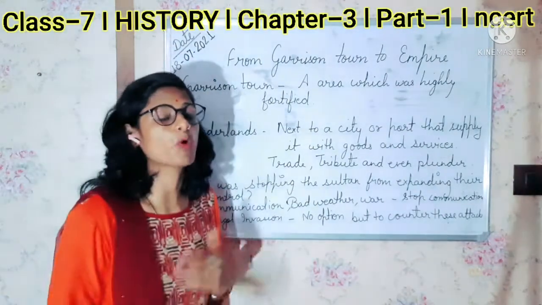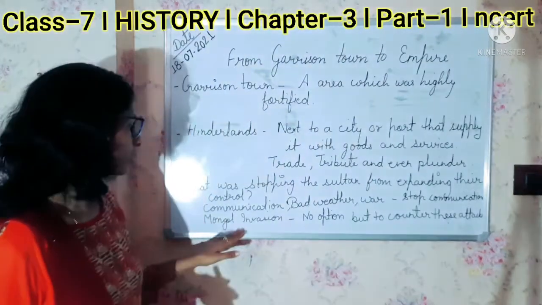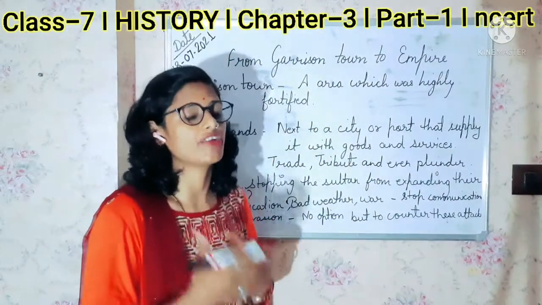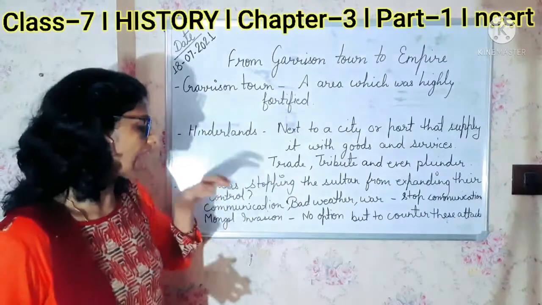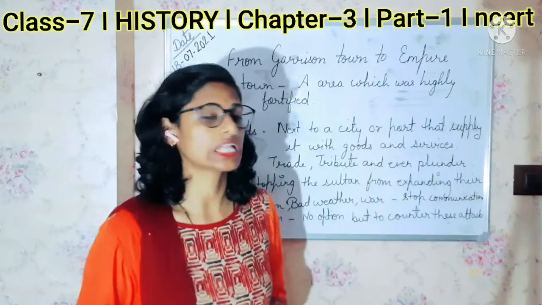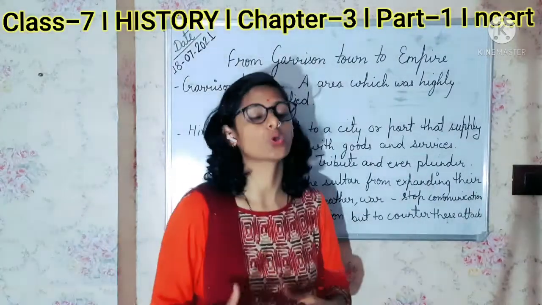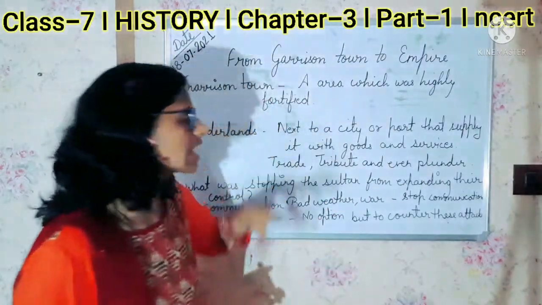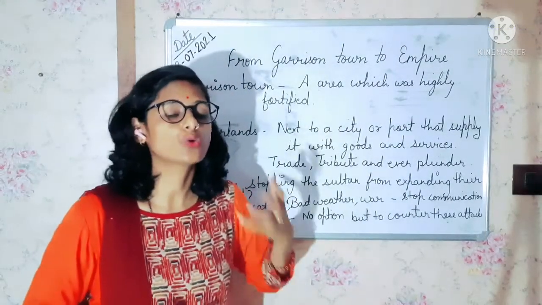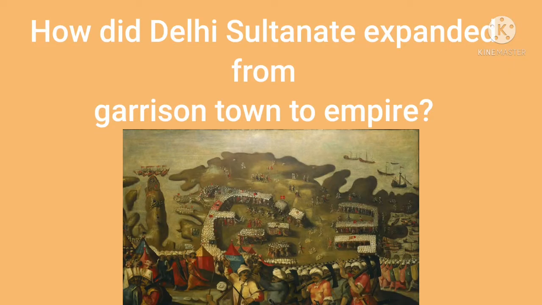One of the important causes was the Mongol invasion, as there were frequent Mongol invasions at that point of time. For the Sultan, no option was left but to counter those attacks. So these are the reasons that the Sultan couldn't control the hinterlands. So how did the Delhi Sultanate expand from garrison town to empire?